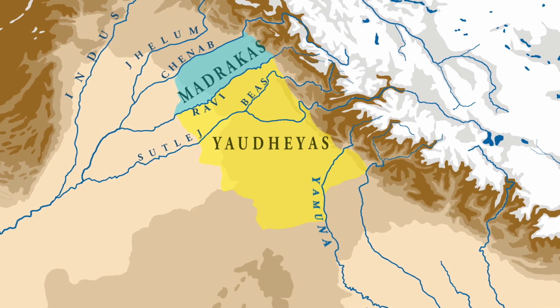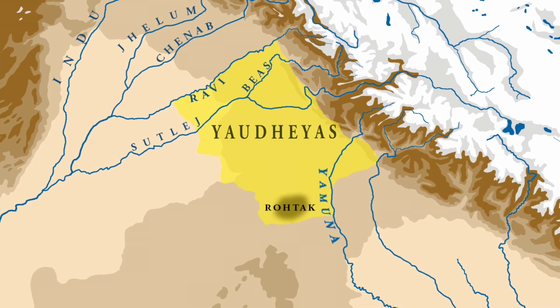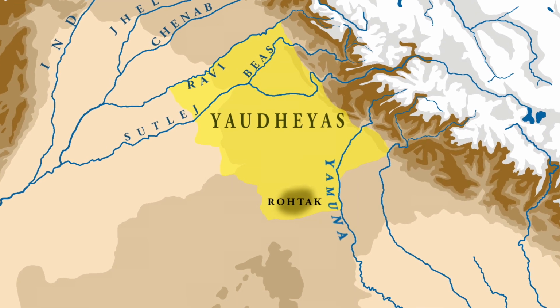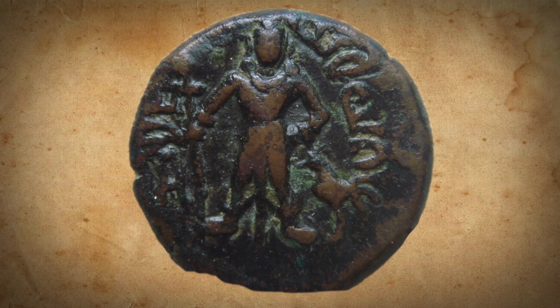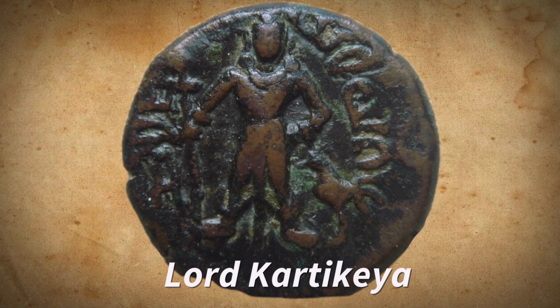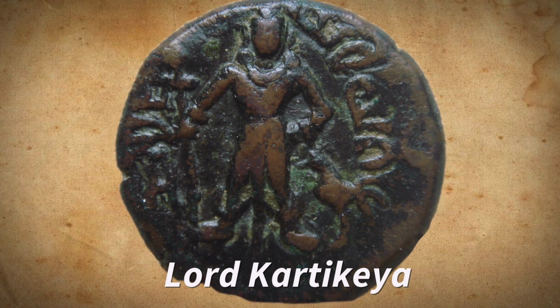When we look at the territory which the Yaudheyas controlled, we find that the Rohtak region was one of their important centers. We can say this because from this region we have found several molds of Yaudheya coins. And from Yaudheya coins we learn that the Yaudheyas worshipped the god Kartikeya, who is depicted on several Yaudheya coins. When we analyze the coins, we find that the first Yaudheya coins appear in the 2nd century BC and continue up to the 1st century BC. This means that in these 100 years the Yaudheyas flourished.